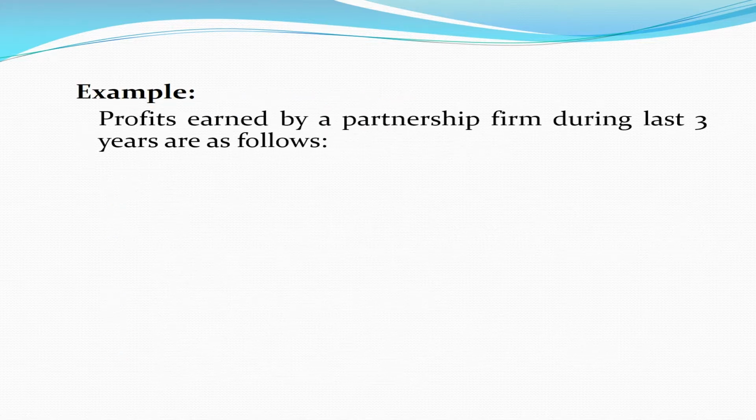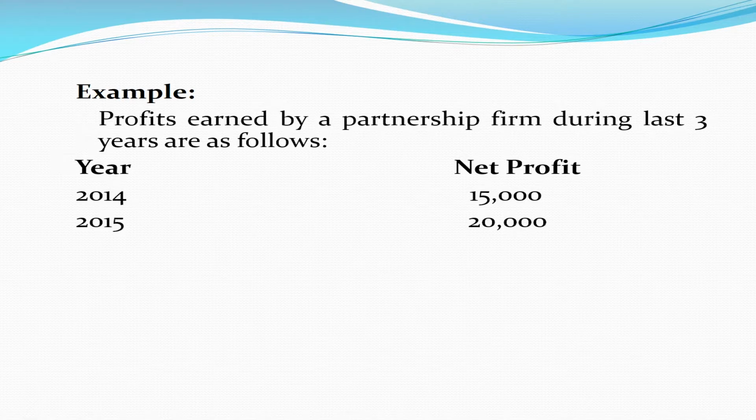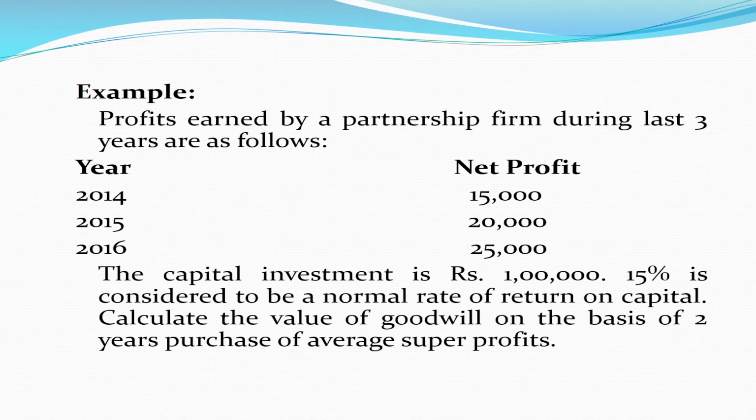Profits earned by a partnership firm during the last 3 years are as follows. In 2014, $15,000; 2015, $20,000; 2016, $25,000. The capital investment is $1 lakh. 15% is considered to be a normal rate of return on capital. Calculate the value of goodwill on the basis of 2 years purchase of average super profits.